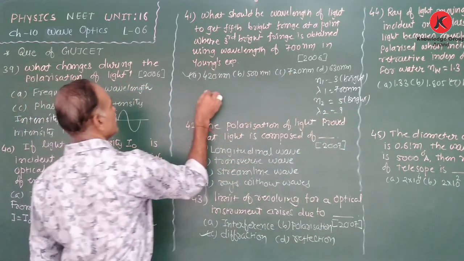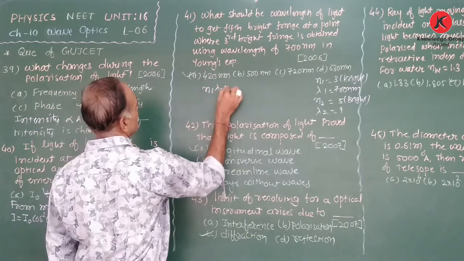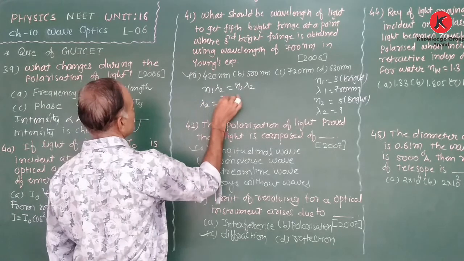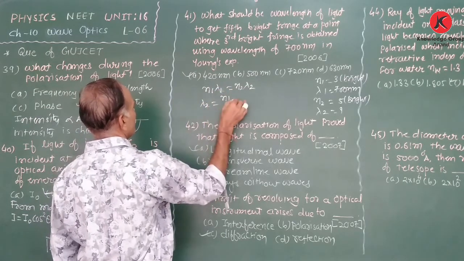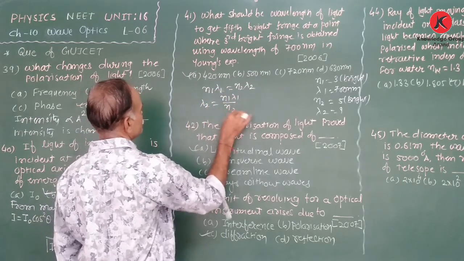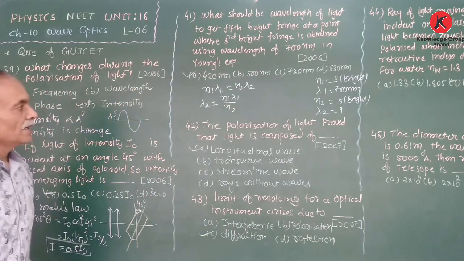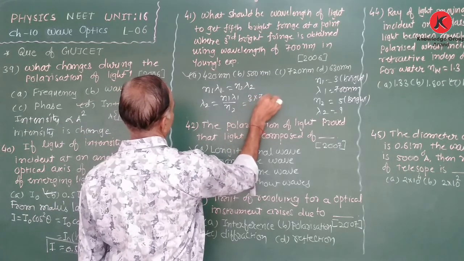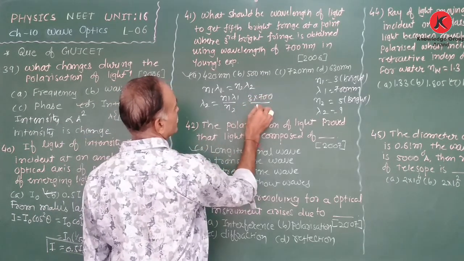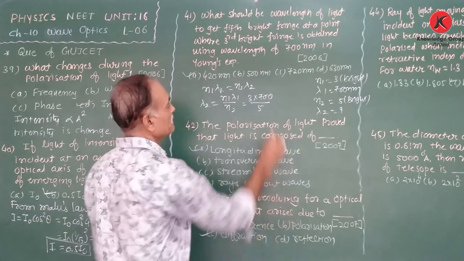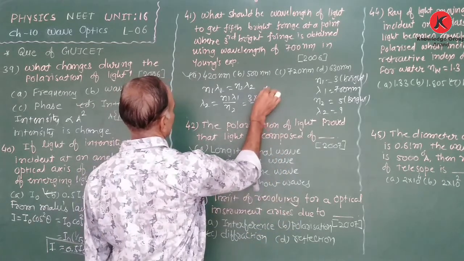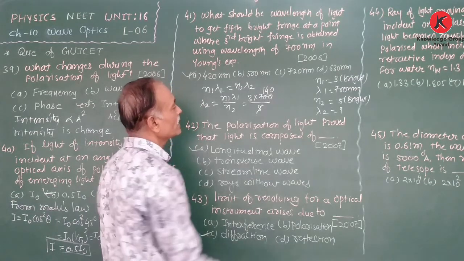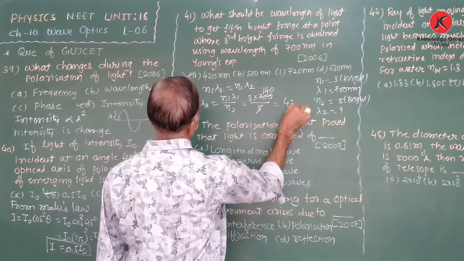We know that N1 lambda 1 is equal to N2 lambda 2. We require lambda 2, which is equal to N1 lambda 1 upon N2. Now N1 is 3, so 3 into 700 upon N2, which is 5. 14 fives are 70, so 140 multiplied by 3 gives 420 nanometer.